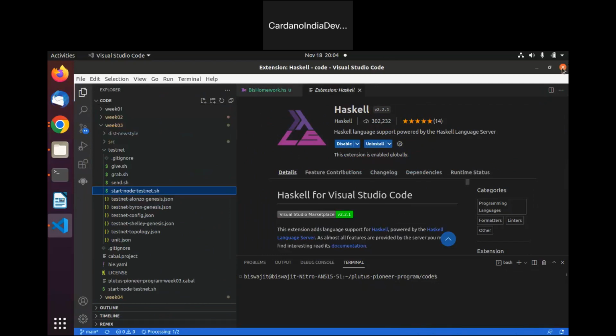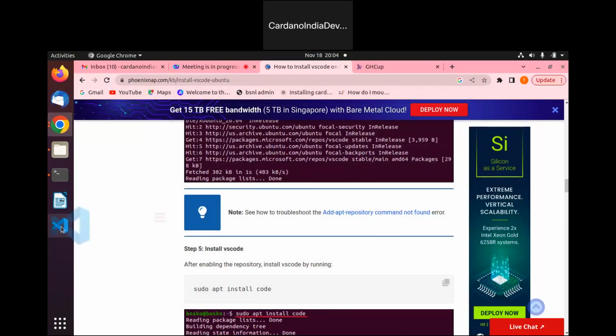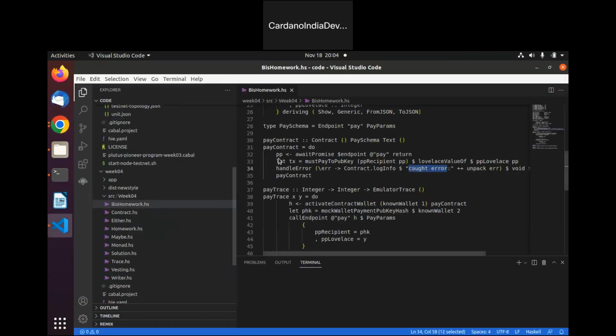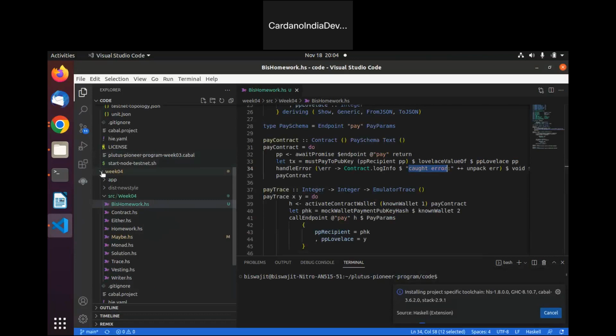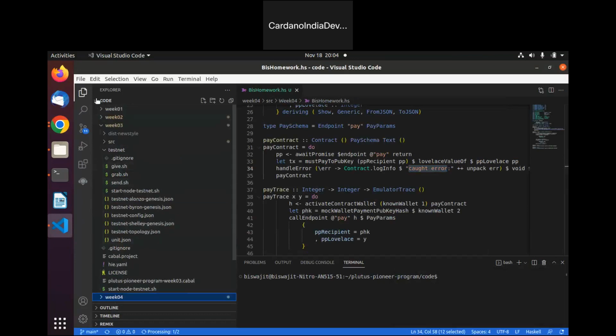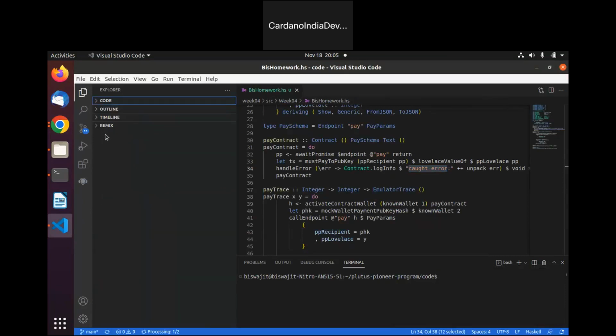So now close your application, open the VS Code again. See, I have some programs which have Haskell extension and it's automatically opening those codes in HS extension. Okay. So that means we did install Haskell in VS Code. Let's install Haskell in our system as well.